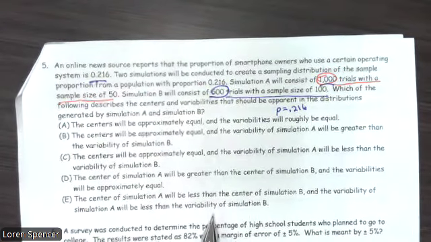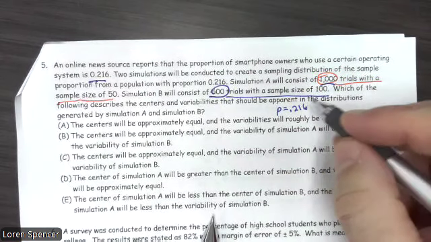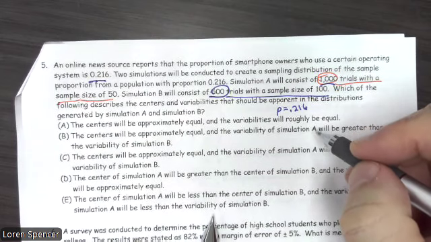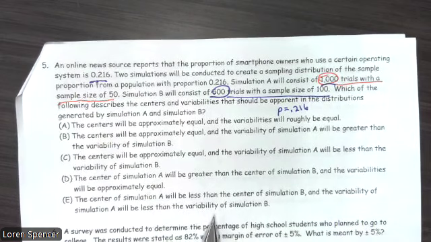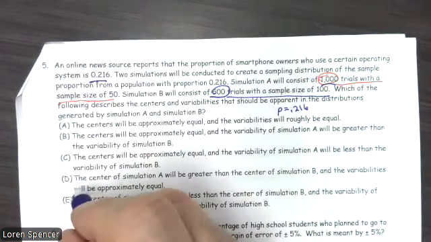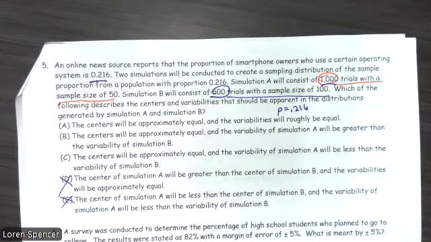All right, so first off, the mean is the mean is the mean. So it doesn't matter which sample size you had, even if you had a sample size of 1, the centers should be approximately equal. All right. So if that's the case, that gets rid of D and E because the mean is the mean is the mean. So P hat 1 and P hat 2 from the same population should be approximately the same. Matter of fact, there will be variation, but we don't know which way it's going to go.